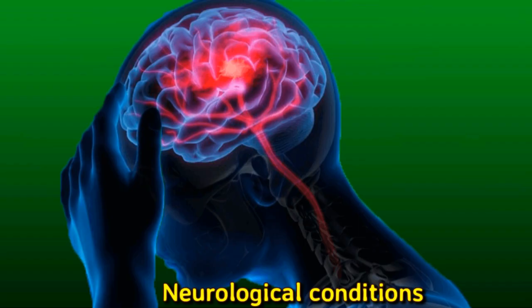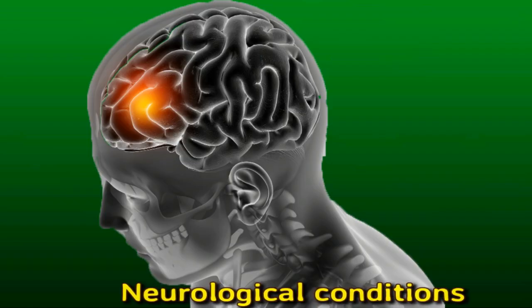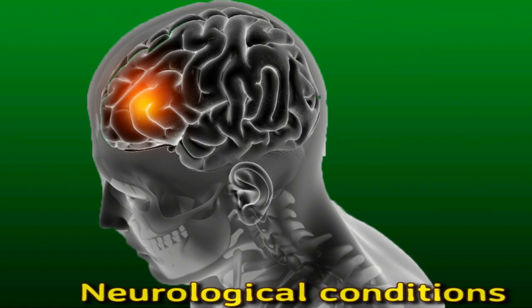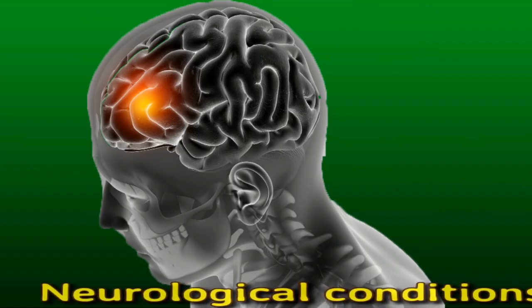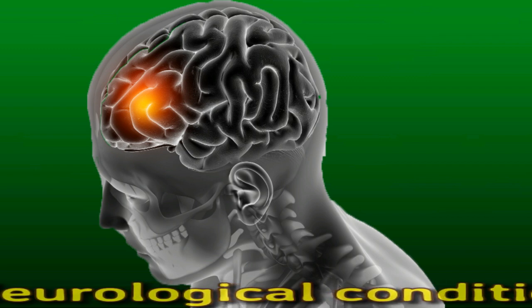Multiple sclerosis. Multiple sclerosis is an autoimmune disorder in which the immune system attacks and damages the nerves in the brain and spinal cord. Amyotrophic lateral sclerosis. This condition leads to degeneration of the nerve cells in the brain and spinal cord, causing progressive muscle weakness. Myasthenia gravis. This autoimmune disorder causes the immune system to attack a person's muscles, which can affect movement and breathing.